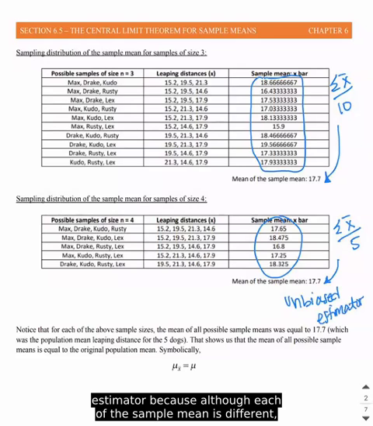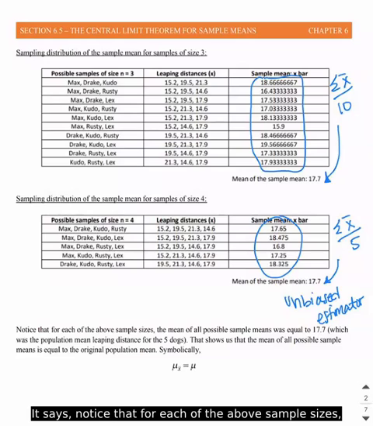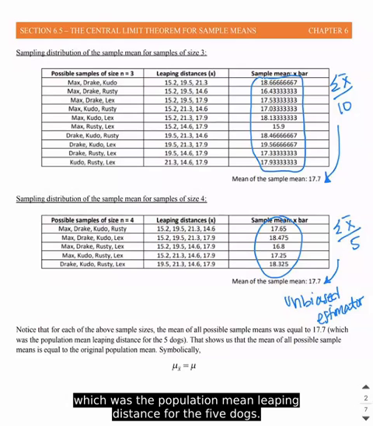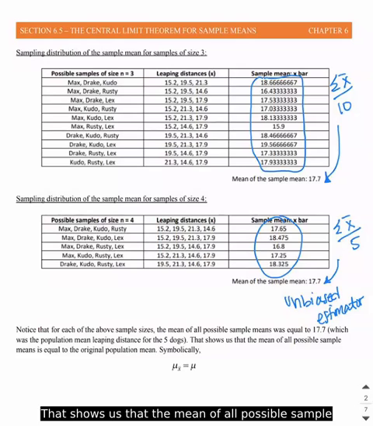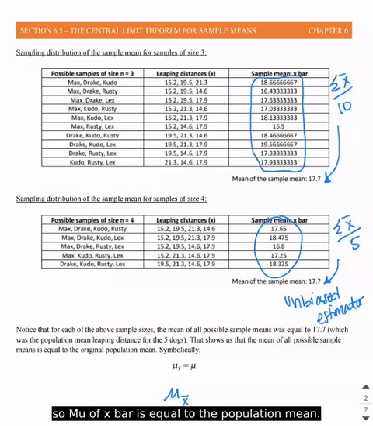Although each of the sample means differs, if we add them all up, we end up with the same population mean. So it says, notice that for each of the above sample sizes, the mean of all possible sample means was equal to 17.7, which was the population mean leaping distance for the 5 dogs. That shows us that the mean of all possible sample means is equal to the original population mean. So symbolically, and I'll write it a little bigger, the mean of the sample mean, mu of x bar, is equal to the population mean. All right, so that's how we would write that.